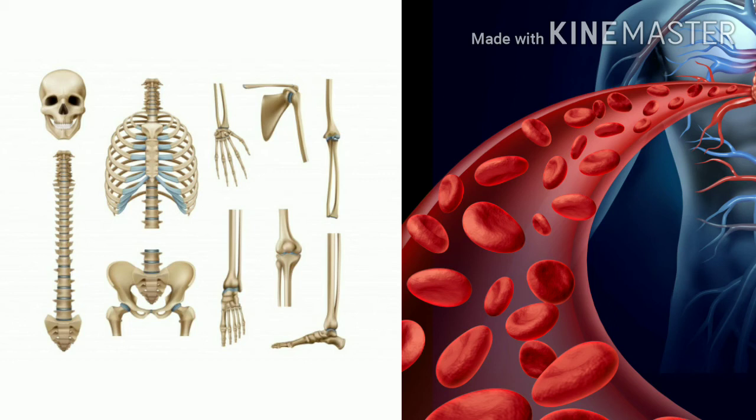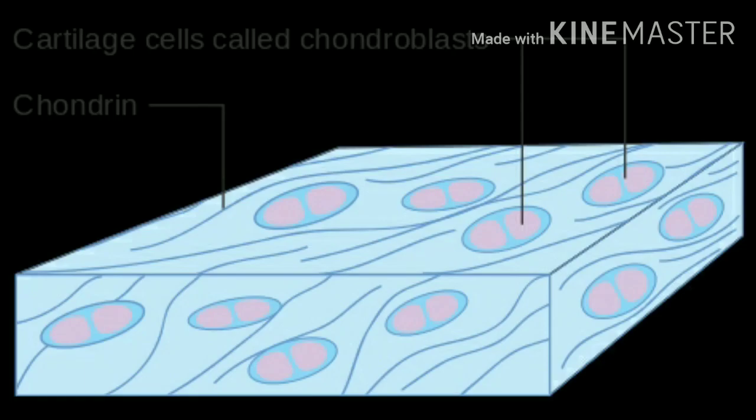The nature of the matrix decides how a connective tissue will be. Like if the matrix is fluid, then it will form a fluid connective tissue, as in case of blood. If the matrix is very hard and non-pliable, then it will form a hard connective tissue like bone. So we are going to discuss the specialized connective tissue. The first connective tissue is cartilage.